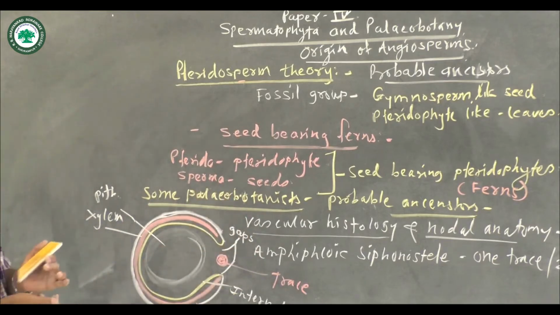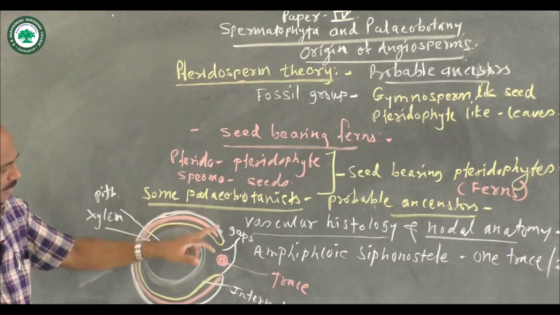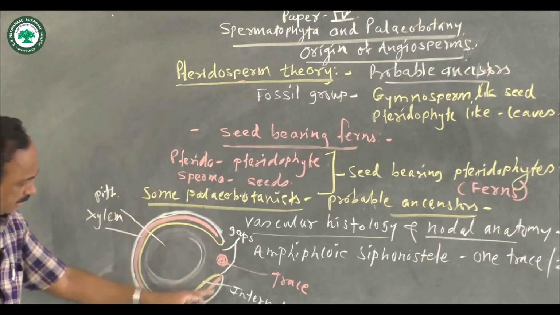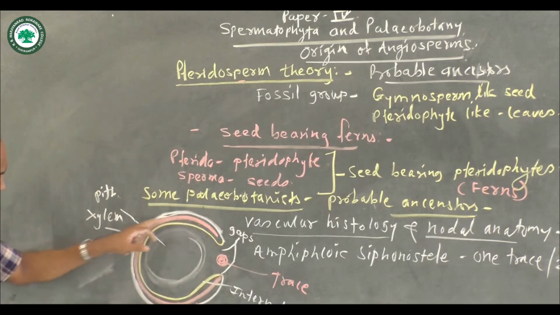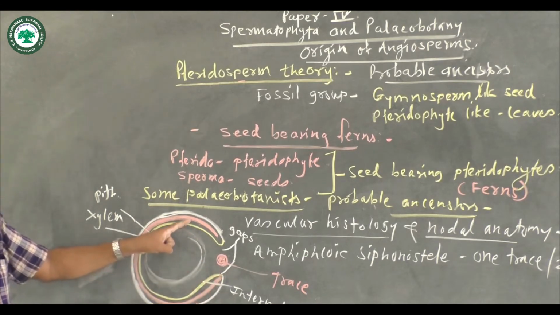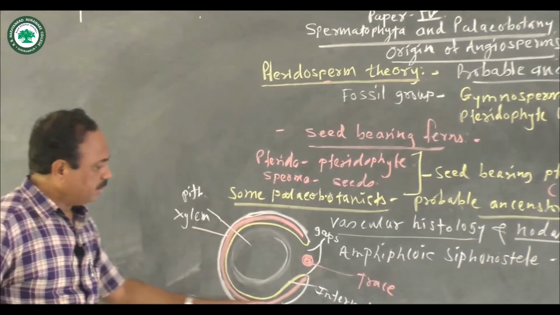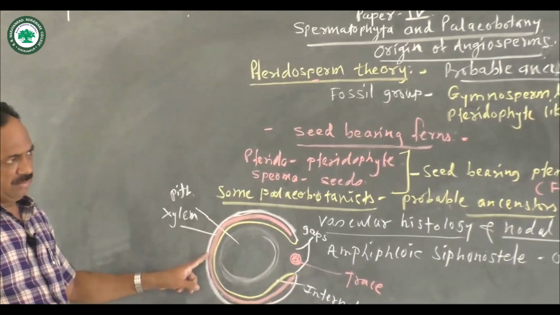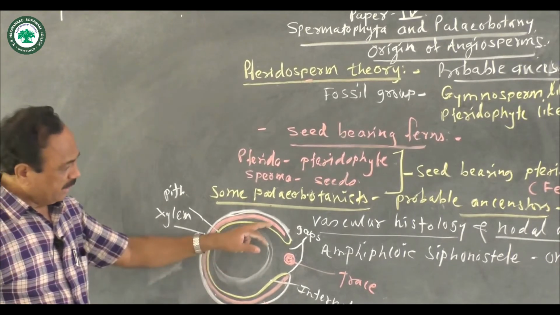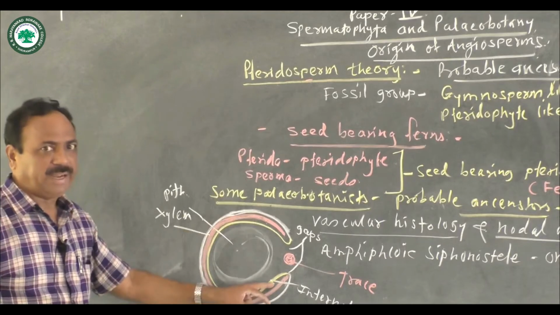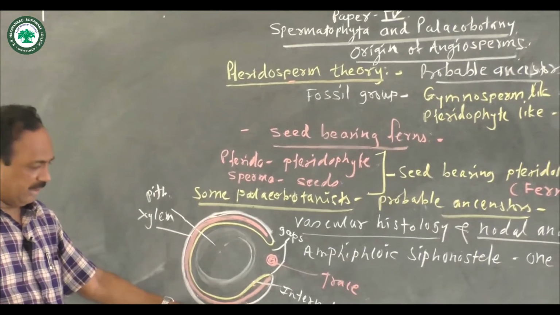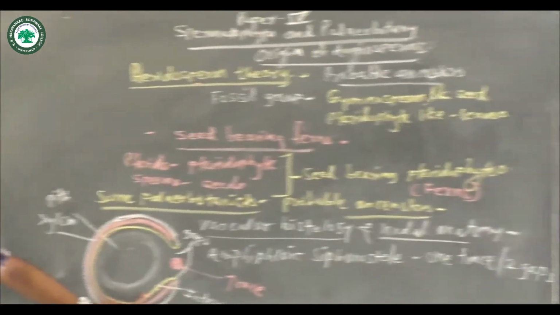So according to some paleobotanists, the pteridosperm shows such type of vascular histology and nodal anatomy, that is, the amphiphloic siphonostele. We know that siphonostele means there is a pith in the center. There is a xylem cylinder, and on both sides of the xylem cylinder there is a phloem cylinder, so the external phloem and internal phloem.